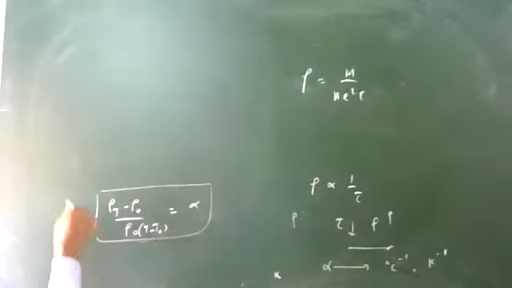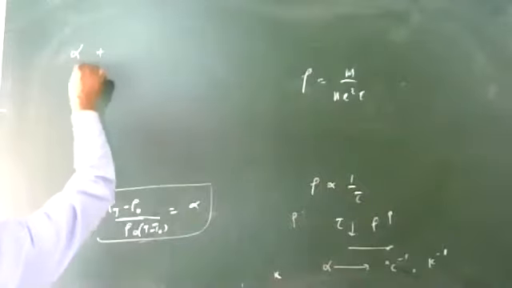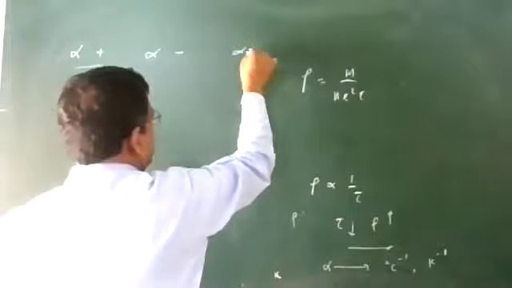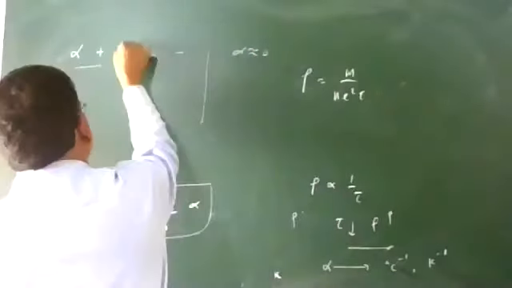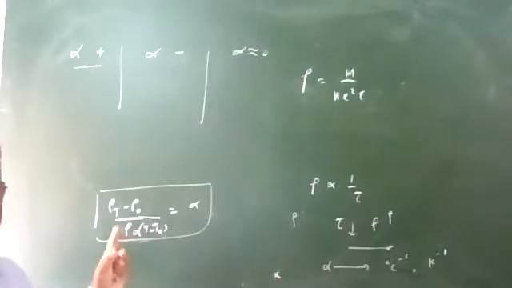Alpha is given by rho T minus rho 0 divided by rho 0 into T minus T naught. So there are 3 cases. Alpha can be positive, alpha can be negative, or alpha can be nearly equal to 0. What are the conditions?